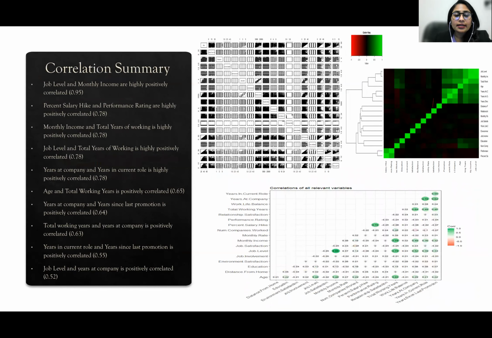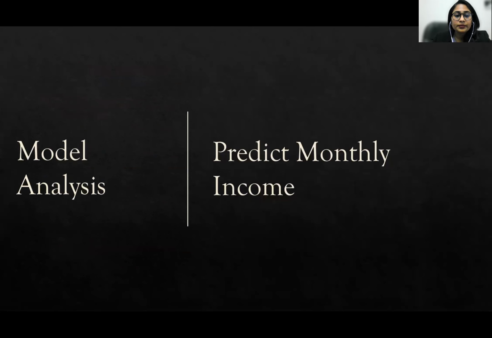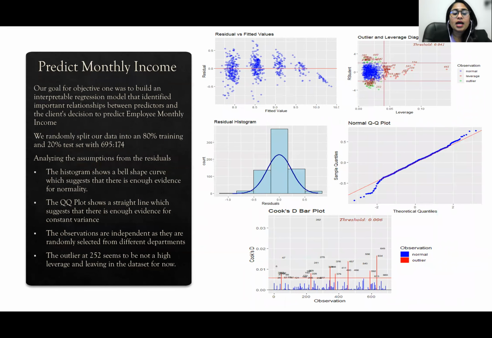In the correlation analysis, we found that job level and monthly income are highly positively correlated, topping at 95%. Our goal was to build an interpretable regression model that identified important relationships between predictors and the client's decision to predict employee monthly income. We randomly split our data into an 80% training and 20% test with 695 to 174 observations.